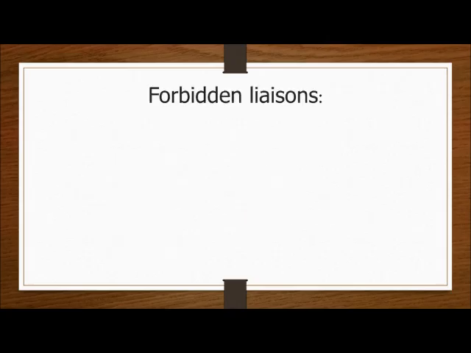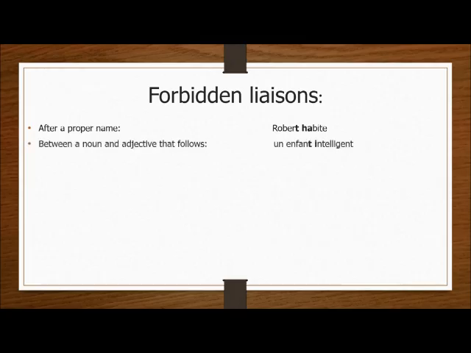Now, which liaisons are forbidden? Which ones are never combined? So, after a proper name, for example, Robert habite, not Robert habite. Between a noun and an adjective that follows. So, un enfant intelligent, not un enfant intelligent, oui?